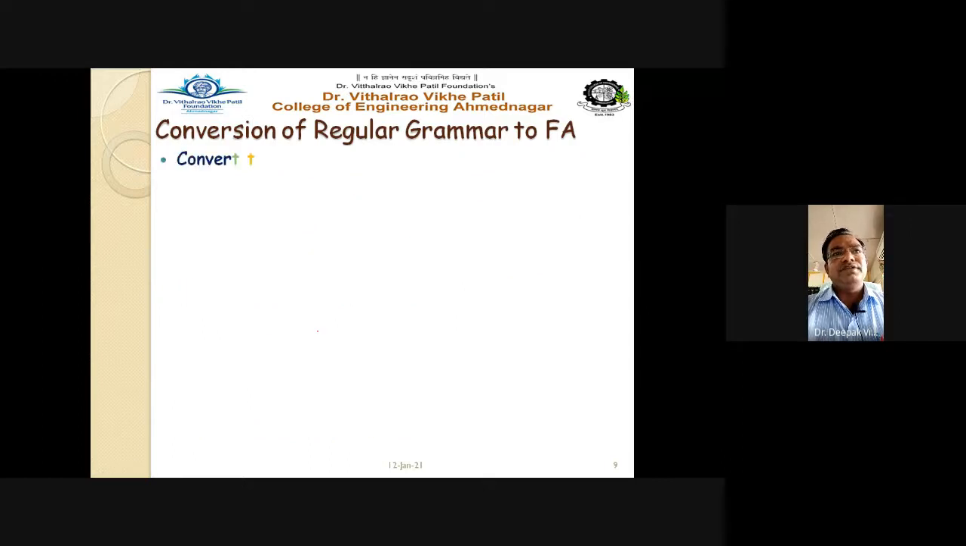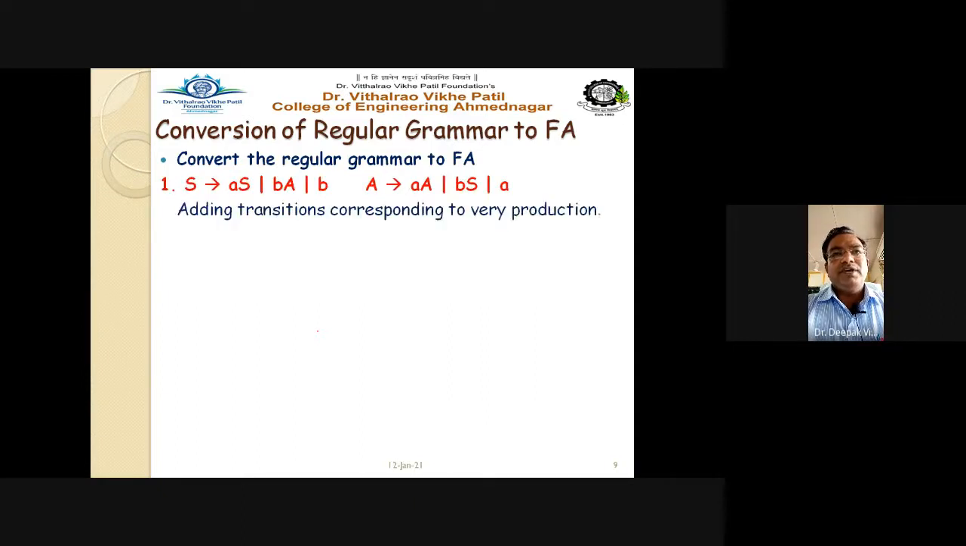Okay, so see here, convert the following regular grammar to the finite automata. The grammar is given: S gives aS, bA; A gives bA, a; S gives... So add transitions corresponding to every production. This is one production, this is another, and this is the third. Three productions here, and three more, so 3 plus 3, 6 production rules are given. So how many transitions will there be? 6 transitions: first, second, third, fourth, fifth, sixth.